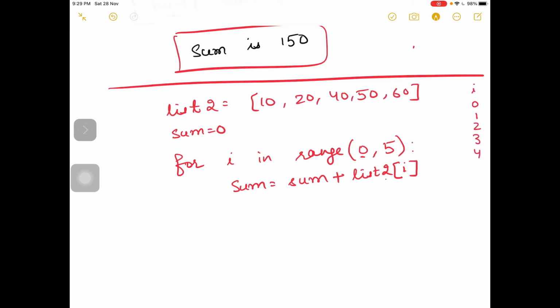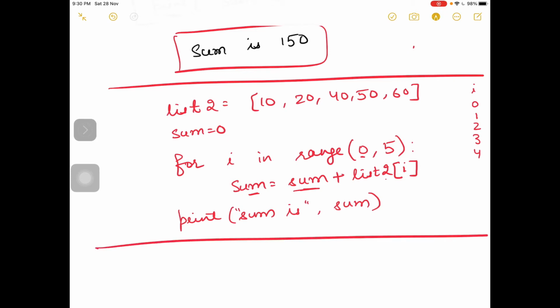So in all 5 iterations the value of i will go from 0 till 4, and the sum variable will have the total of all the list 2 elements. Thereafter we will display the value of the sum variable. So I think it is clear.